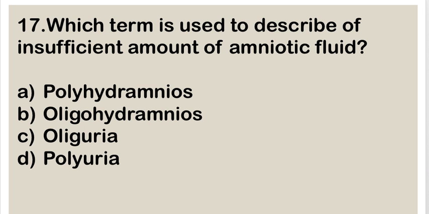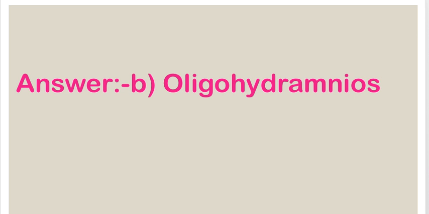Next question. Which term is used to describe insufficient amount of amniotic fluid? A. polyhydramnios, B. oligohydramnios, C. oliguria and D. polyuria. Right answer is B. oligohydramnios. Oligohydramnios is the term that is used for the insufficient amount of amniotic fluid.